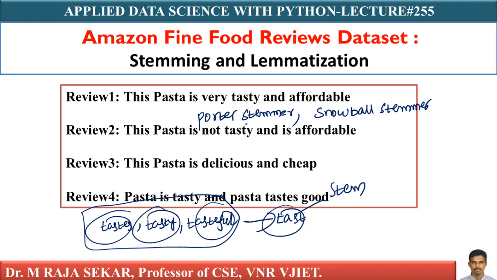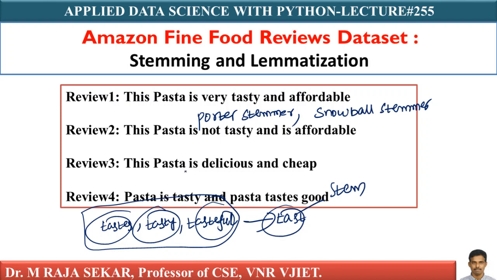They are designed by natural language experts. Snowball stemmer is more powerful than Porter stemmer. Stemming is all about taking words which are related and converting them into their stem form or base form. Instead of using 3 different dimensions in a vector, I can use a single vector. This step is called stemming.